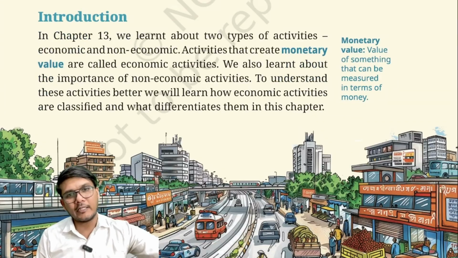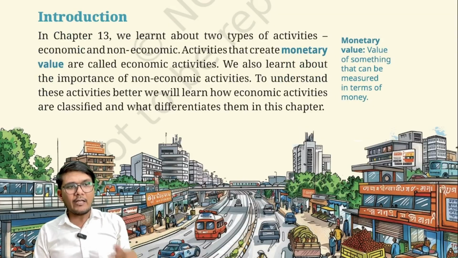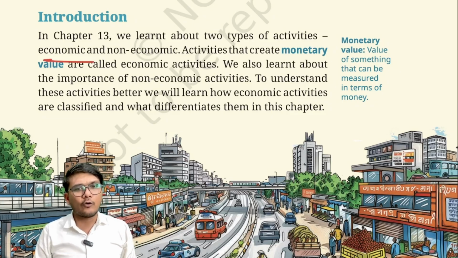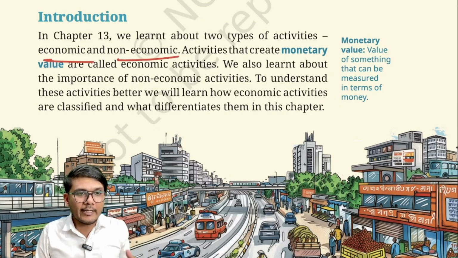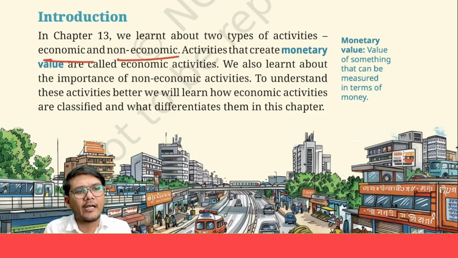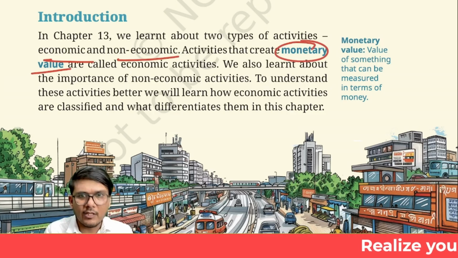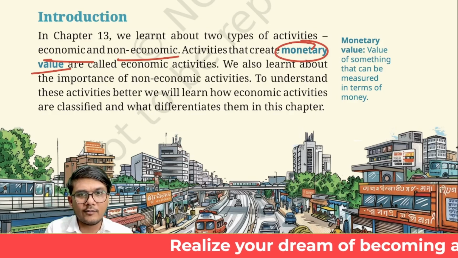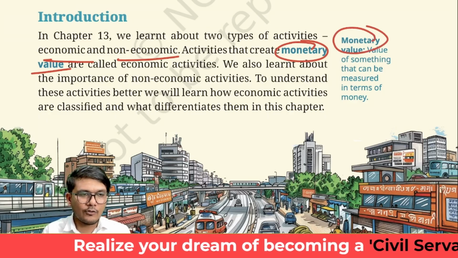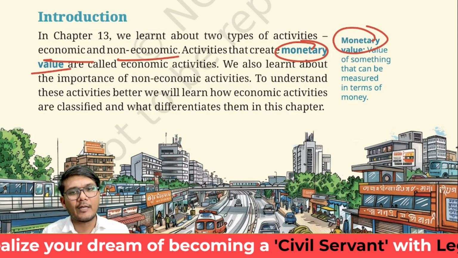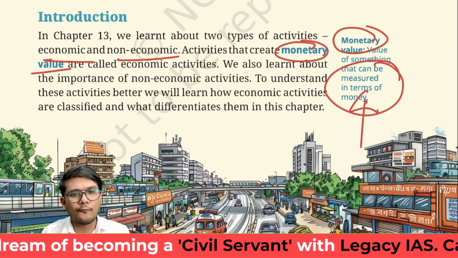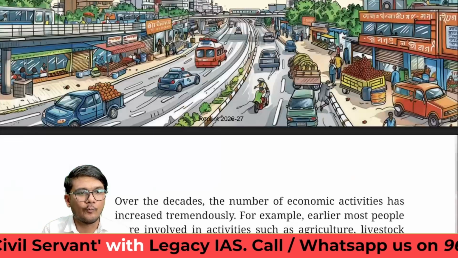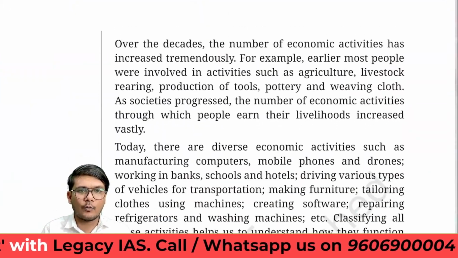Now, chapter 13 talks about what all we have learned. We have learned about two kinds of activities, that is, economic activities and non-economic activities. Now, what are economic activities? The activities that create monetary value are economic activities. The ones that do not create monetary value are non-economic activities. So what is monetary value? Monetary value is basically the value of something that can be measured in terms of money. Right. So let's get started with this chapter.